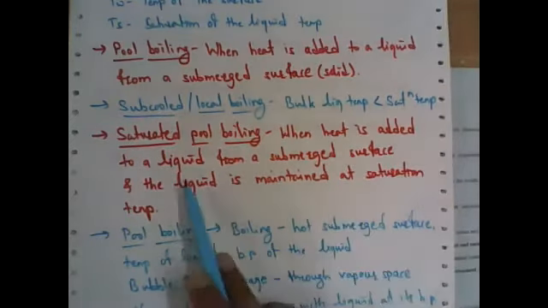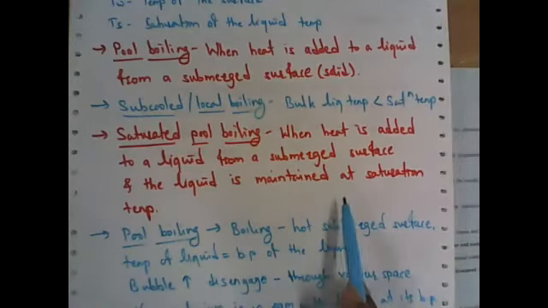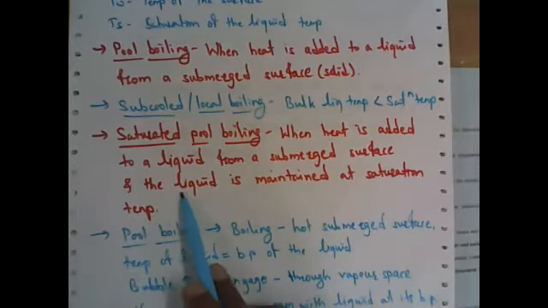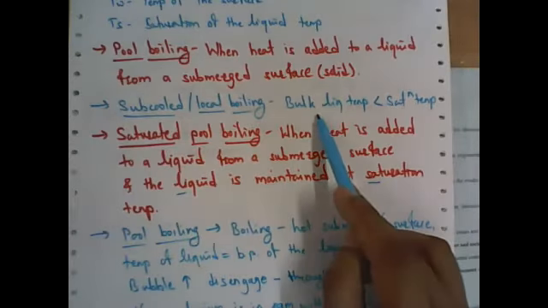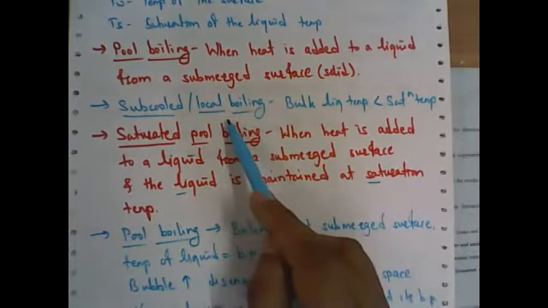Then the next one is saturated pool boiling. When heat is added to a liquid from a submerged surface and the liquid is maintained at saturation temperature. Now this liquid is maintained at saturation temperature, right? So when the bulk liquid temperature is less than the saturation temperature, then it is local boiling.